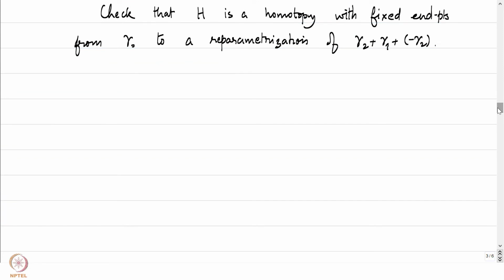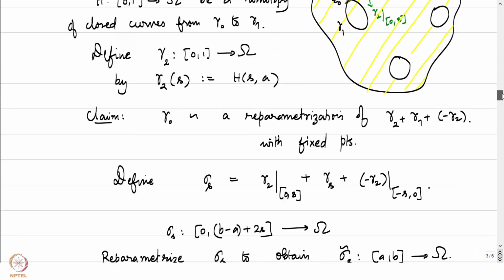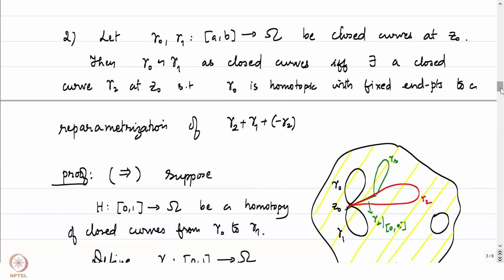The other direction is not very different. To prove the other direction, what is it? Let's go back and see. If gamma 0 is homotopic with fixed endpoints to a reparameterization of gamma 2 plus gamma 1 plus minus gamma 2, then we will show that gamma 0 is homotopic to gamma 1 as closed curves.